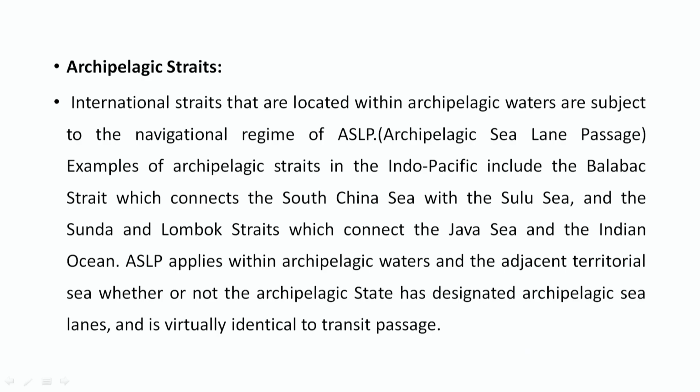Conditioned upon the rights of the coastal state, but in certain cases, as we were discussing yesterday, a strait is sometimes partly used for international navigation and partly it has the geographical status. That means it's partly within the territorial sea area and partly outside the territorial sea area domain and is used for international navigation. This situation arose because earlier the territorial sea area was confined up till 3 nautical miles, but later on after UNCLOS 1982, it has been extended up till 12 nautical miles.